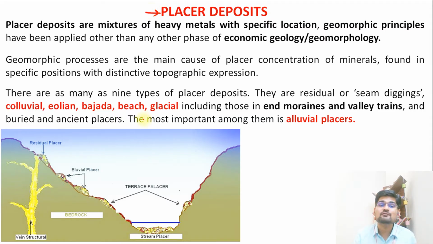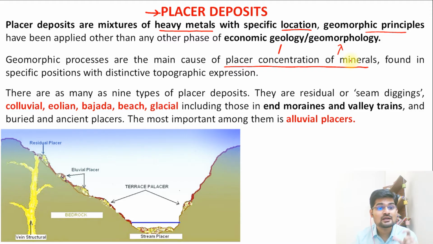So placer deposits are what? They are basically mixtures of heavy metals with specific location, and geomorphic principles are important to actually understand these heavy metals at specific locations in terms of placer deposits. So it is part of economic geology and geomorphology both. So geomorphic processes are the main important cause for the placer concentration of minerals found at specific locations in the world.